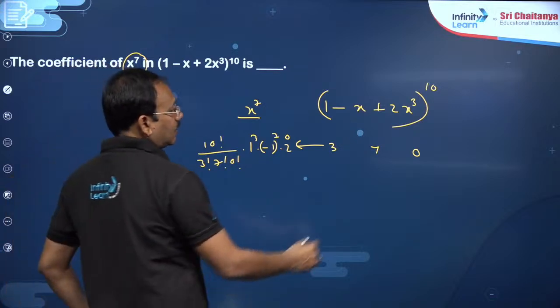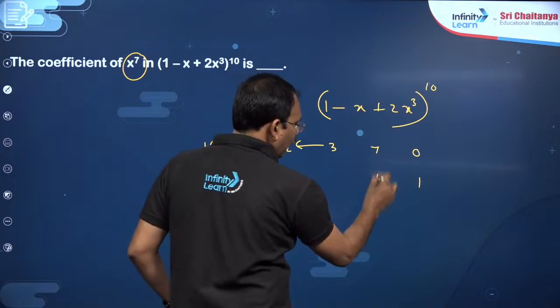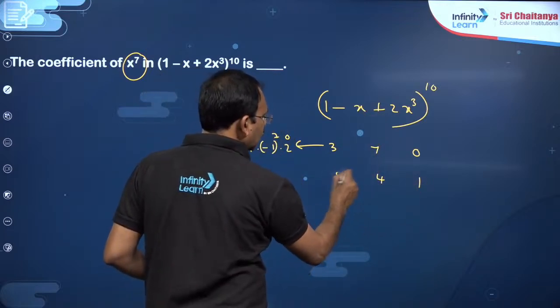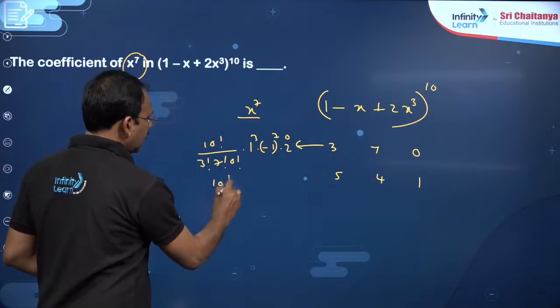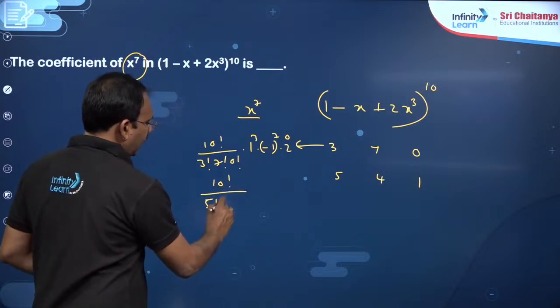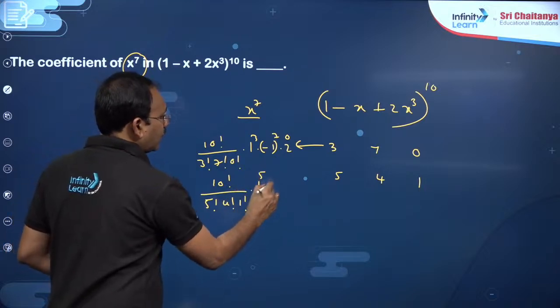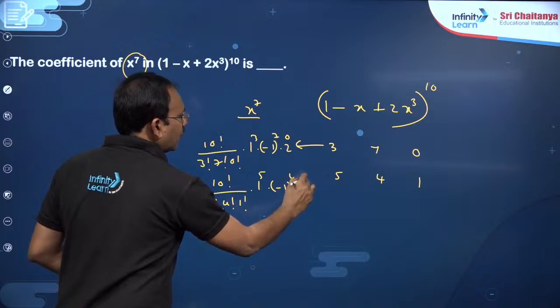The second one, you put 1 here so that x cube is covered. So I want 4 here so that x power 4 you will get. Total 5 is done, so you want another 5. So the corresponding coefficient will be 10 factorial by 5 factorial into 4 factorial into 1 factorial into 1 power 5 into minus 1 power 4 into 2 power 1.